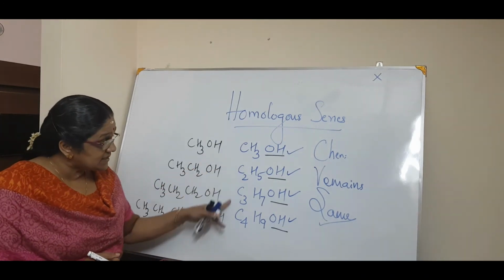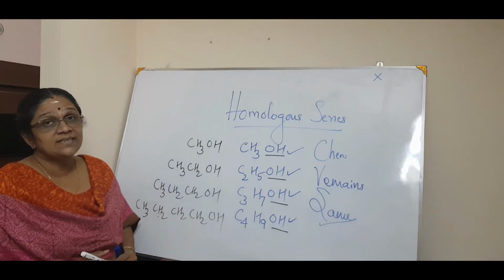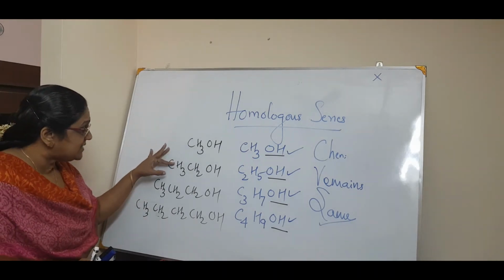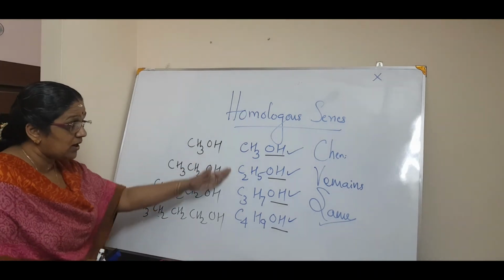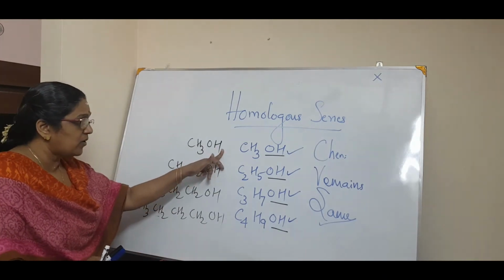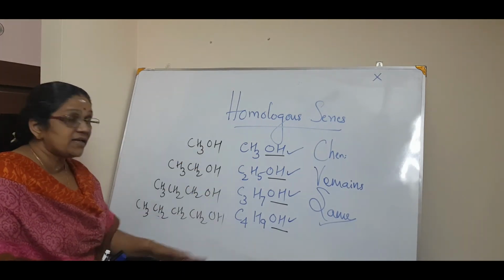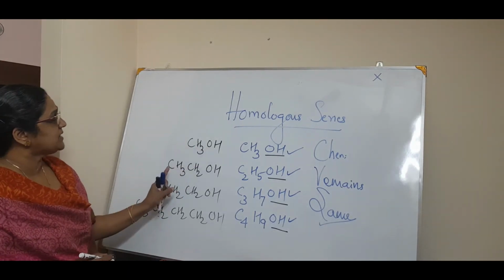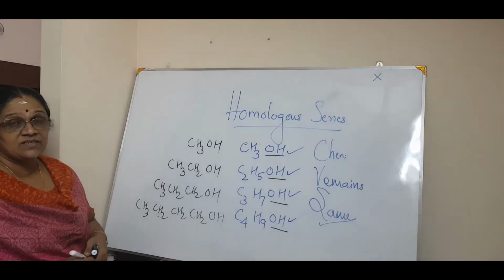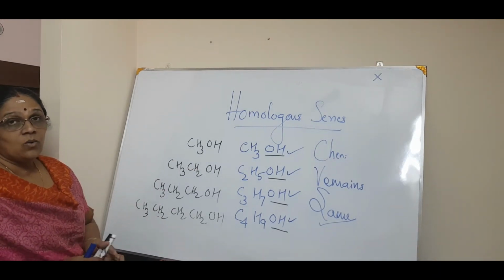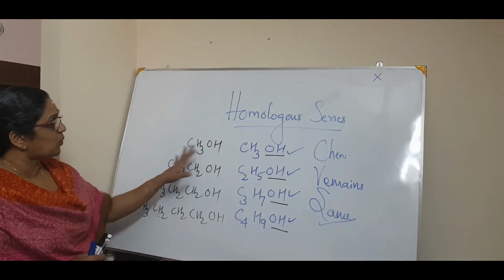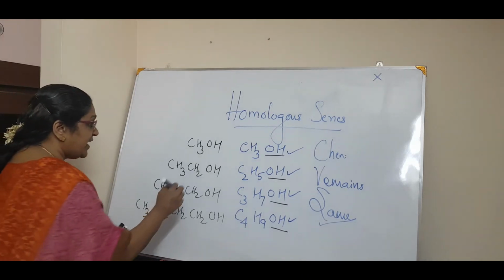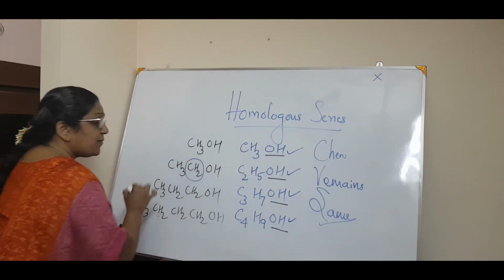But why do I say this is a homologous series? See, what is the difference between the first and the adjacent, the second homologue? These are called homologues. This is a homologue of this, this is a homologue of that. So, this is called a homologous series. Tell me, what is the difference between CH3OH and CH3CH2OH, the second homologue? You may find one CH2 extra, isn't it?